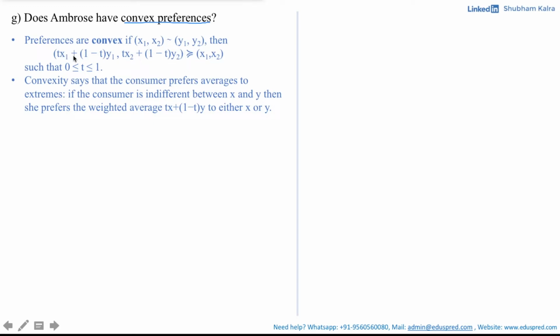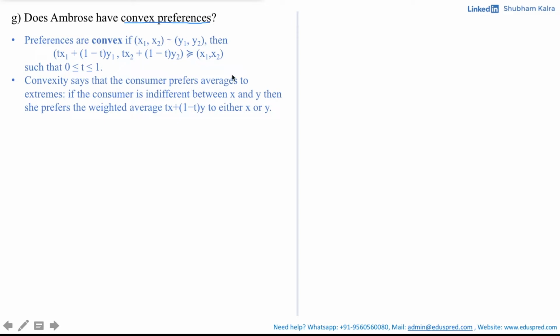the combination bundle of x1, x2 and y1, y2, which is tx1 plus (1 minus t)y1, tx2 plus (1 minus t)y2, is weakly preferred, or is at least as good as, the consumption bundle x1, x2, such that t is between 0 and 1, where 0 and 1 are both included. Now, convexity says that the consumer prefers the averages to the extremes. So, if the consumer is indifferent between x and y, then she prefers the weighted average tx plus (1 minus t)y to either x or y.